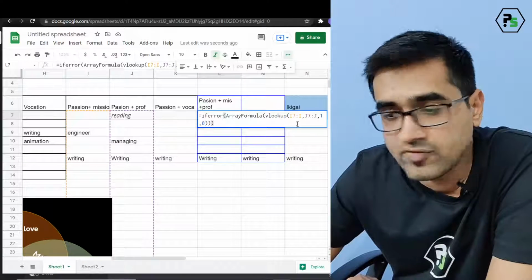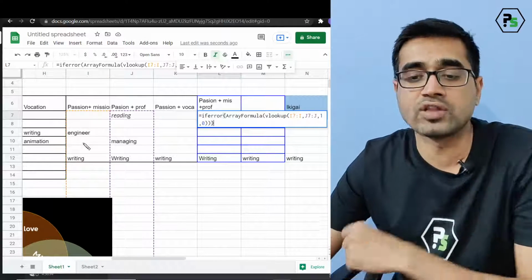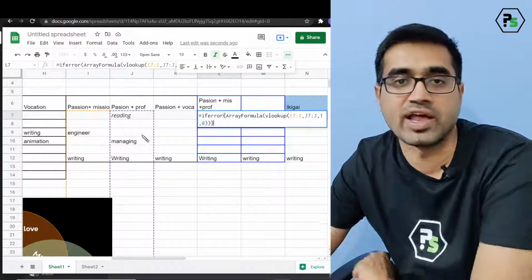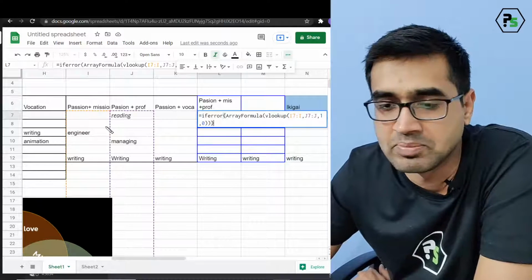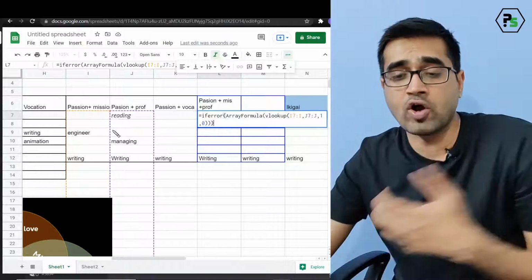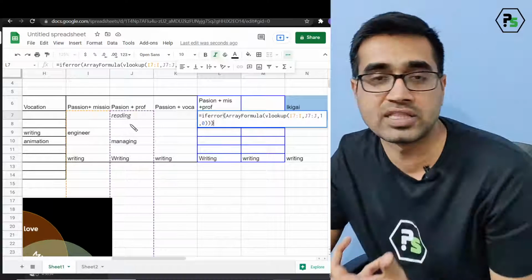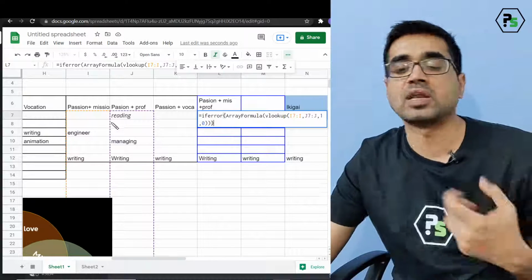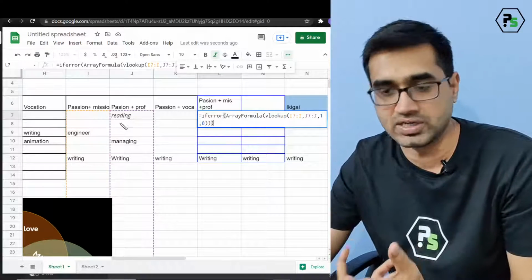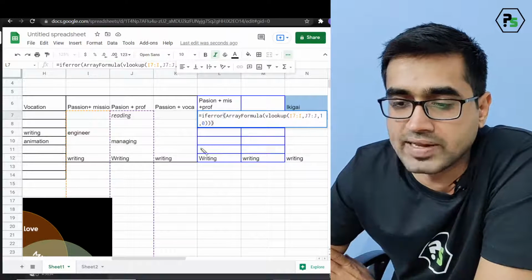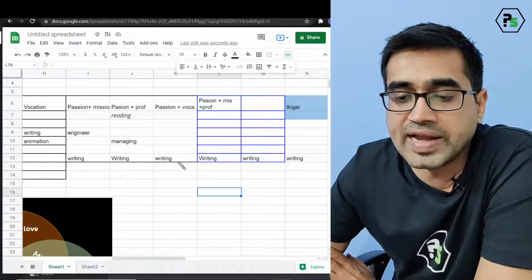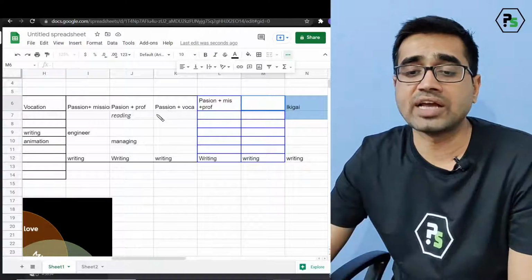I just need to do one thing. I need to write the same formula in I and J. I'm looking for the values of I to be checked in the values of J. Pretty simple. I want my I values and I'm checking are they in the J column. My passion, mission, is it combining with my passion, profession? Yes or no? Okay, so it is combining. Fine. So I see that only writing is coming up. Now this will be passion, mission